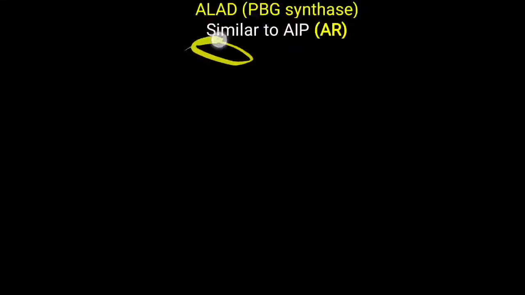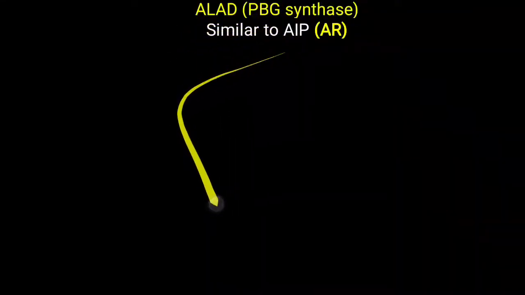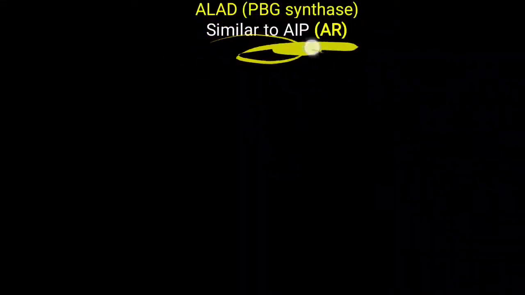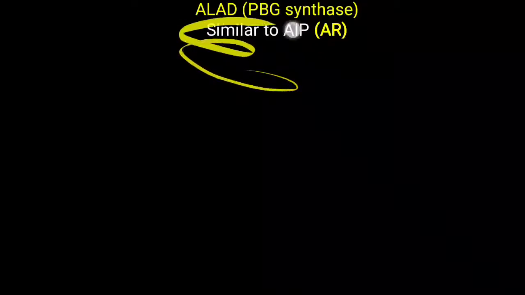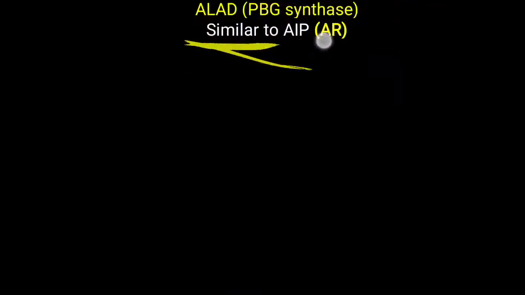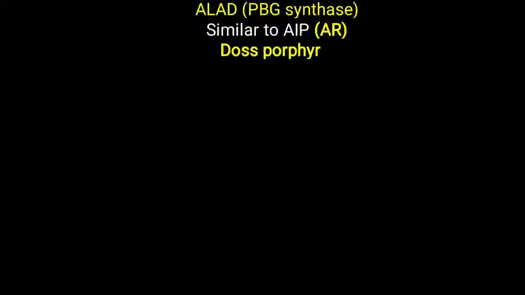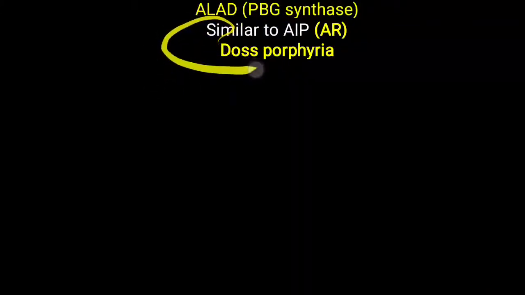Further, you have to remember one more thing: ALA synthase 2 is particularly X-linked, but ALA dehydratase deficiency is the autosomal recessive variety of the disease. The symptoms are quite similar to acute intermittent porphyria, in which UPG1 synthase is defective. This ALAD, D for the DOS, you would remember is also called DOS porphyria.